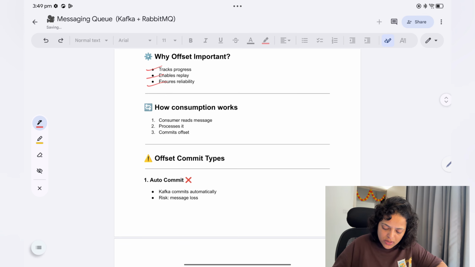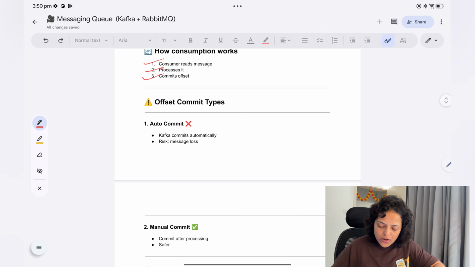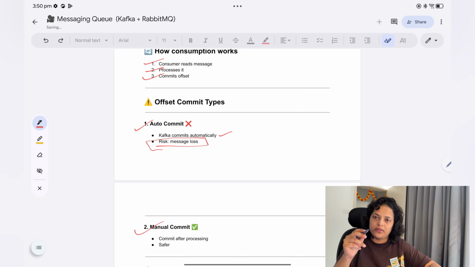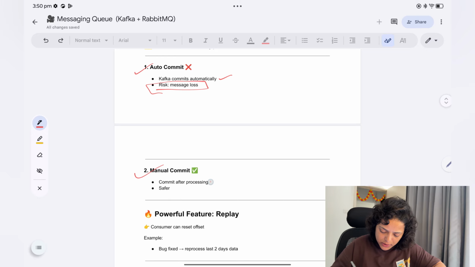How consumption works: the consumer reads the message, processes it, and commits the offset. It says, okay, I have read till here, now I'm reading the next one. For offset commit type, you have auto commit and manual commit. Using commits we come to know whether the consumer has read the data or not. Auto commit is where Kafka commits automatically. What is the risk here? Message loss. Maybe the consumer has not read it and Kafka has committed, so your message will get lost. Then manual commit: commit after processing. This is safer, but of course slower, right?